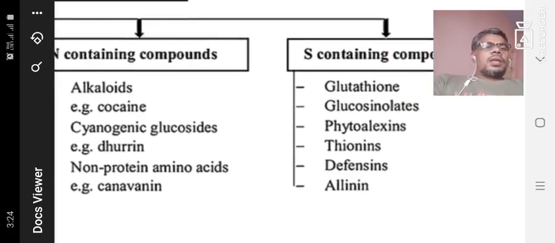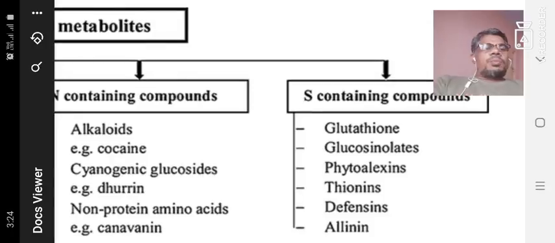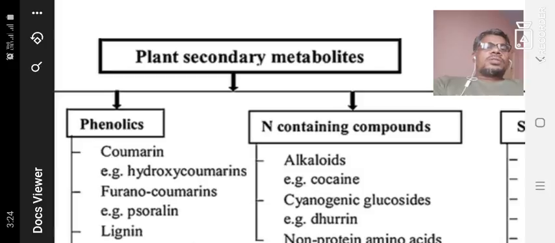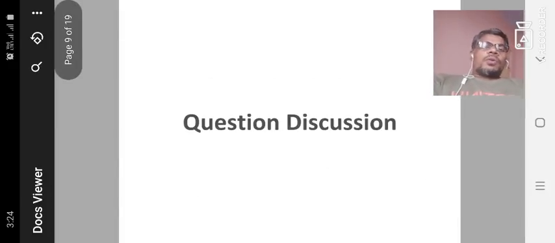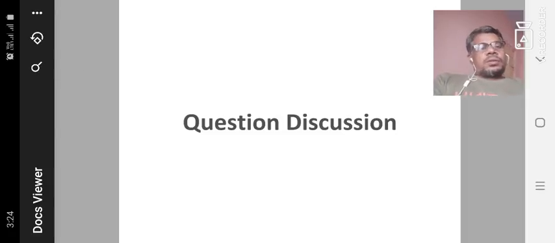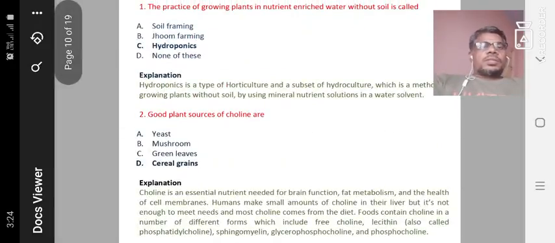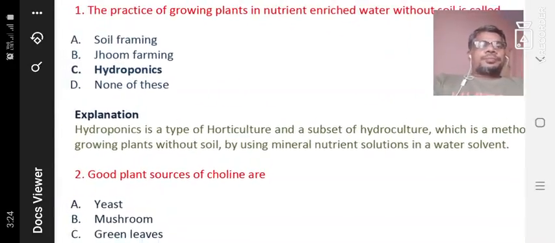And finally the sulfur containing compounds: glutathione, glucosinolates, phytoalexins, thionins, defensins, alliin. These are the plant secondary metabolic compounds. So now we will discuss the questions.